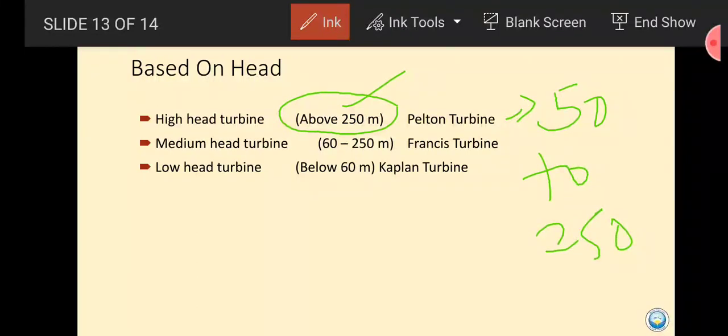When we have to operate, the Pelton wheel requires a larger head and low discharge, or we can say that the Pelton wheel turbine will require a very high head.